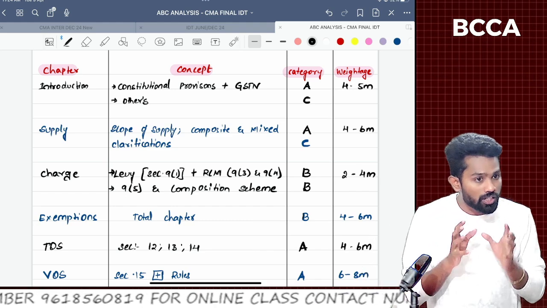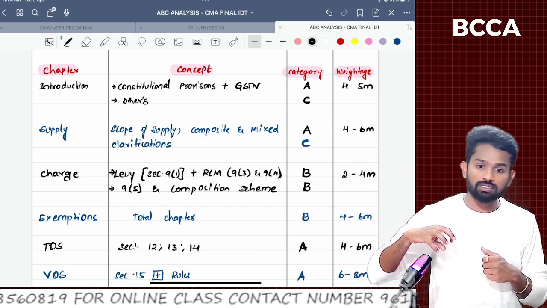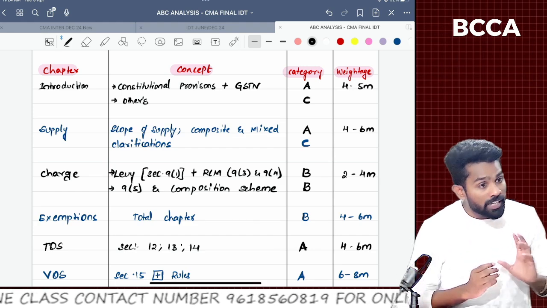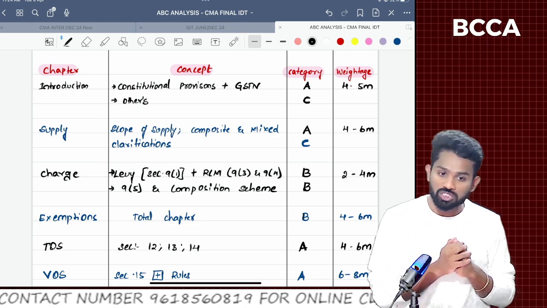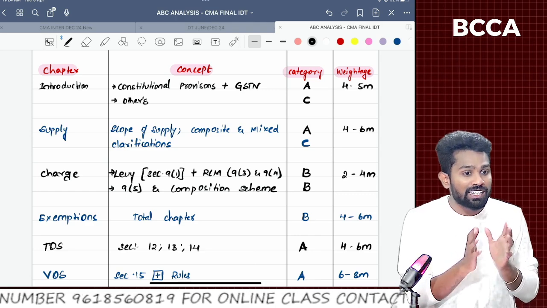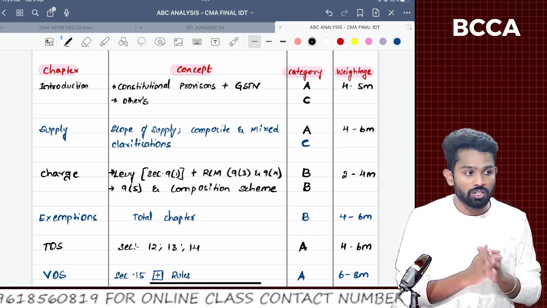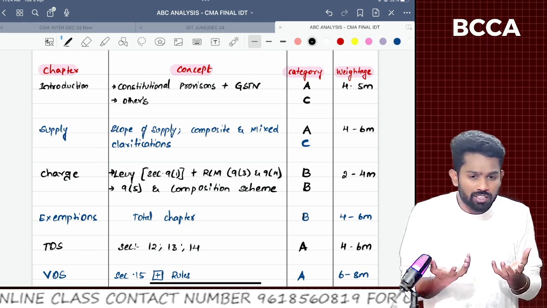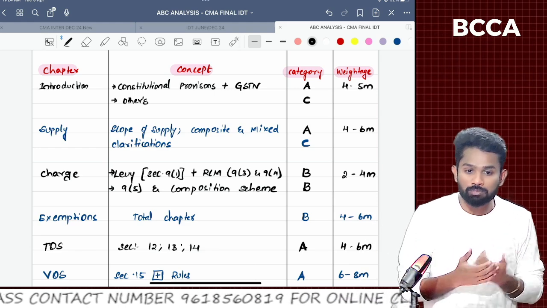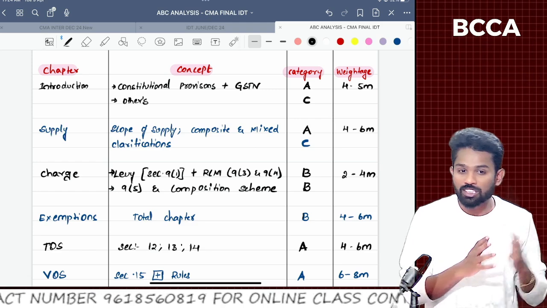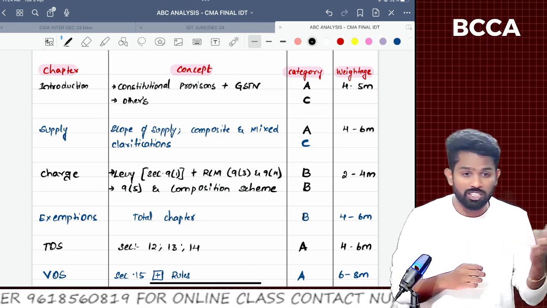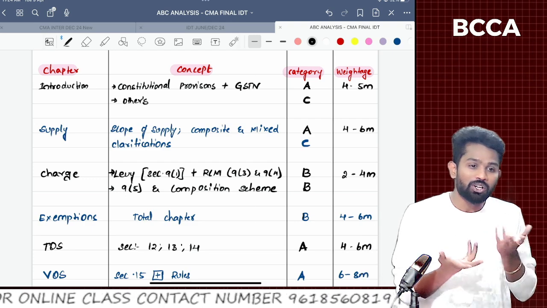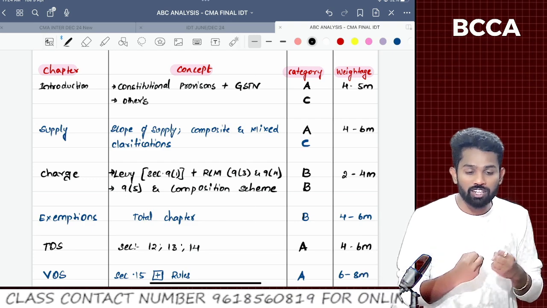By studying the study material you will get clarity of the concepts. By looking at these past exam questions and mock test papers, you'll understand the trend of the institute and the areas where the institute is focused. Sir, you might say, where do I have this much time? I just finished watching my classes, lectures of around 100 to 120 hours, or with some other faculties even 200 hours. So how could I revise all those concepts, sir?